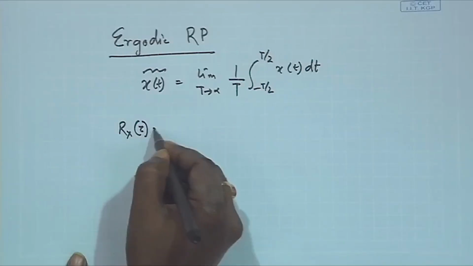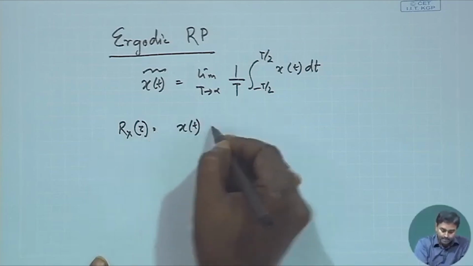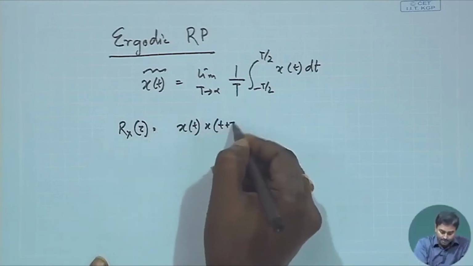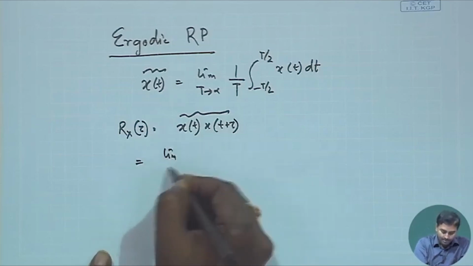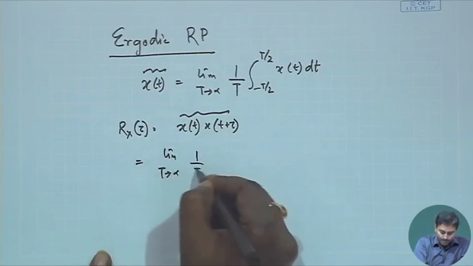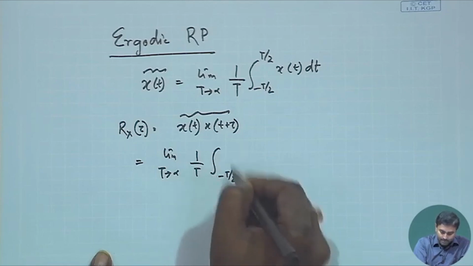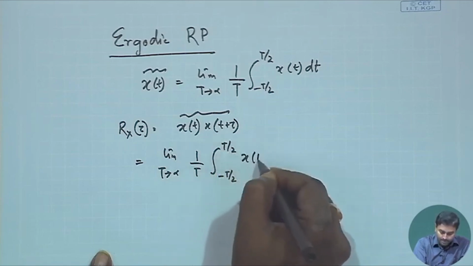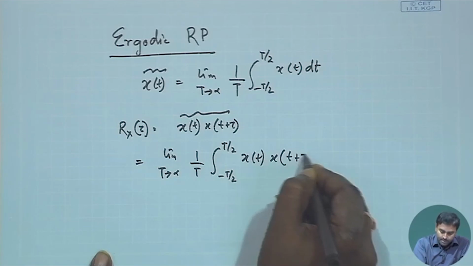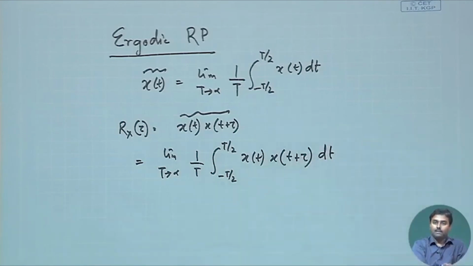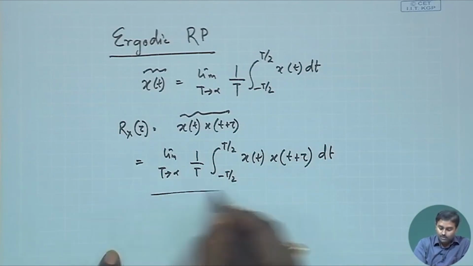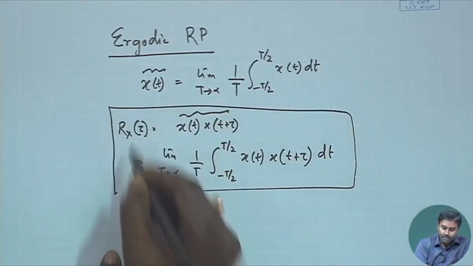And the autocorrelation, the way we have defined autocorrelation: R_x(tau) will be defined as x(t) and x(t plus tau), and then we do the time average, which is similar: limit T tends to infinity, 1 by T, integration from minus T by 2 to plus T by 2 of x(t) x(t plus tau). This is how we defined the autocorrelation function in the time domain. So, if I evaluate this one, then I get the autocorrelation.